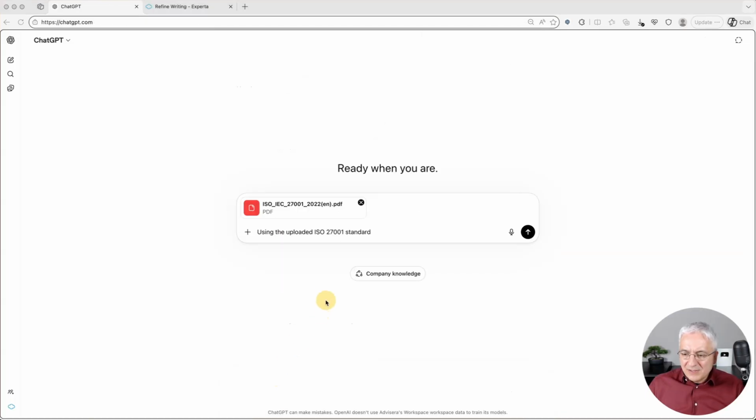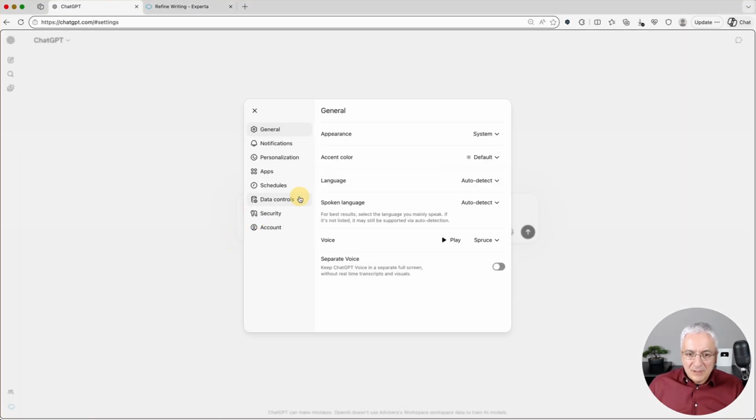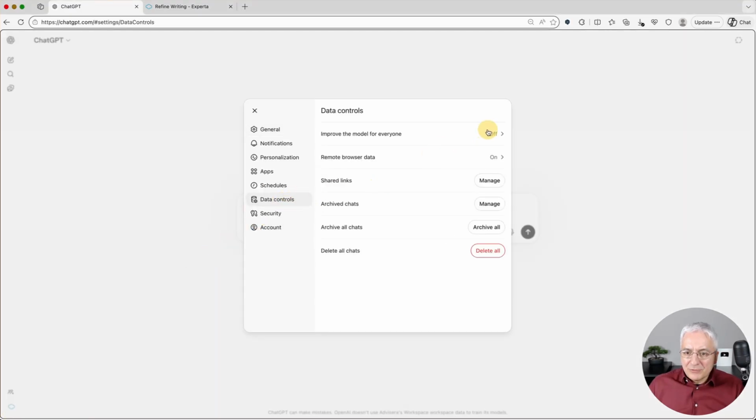Okay, now let's test this second option. I actually uploaded here the full text of the ISO 27001 standard, and I'll start asking questions so that ChatGPT can actually read this standard and give me the answers. Now, 2 very important points here. First one is that you should always go here in settings and under data controls, you actually have to set this option of improving the model for everyone to off. This means that you are not allowing ChatGPT or OpenAI to use your data for training their models.